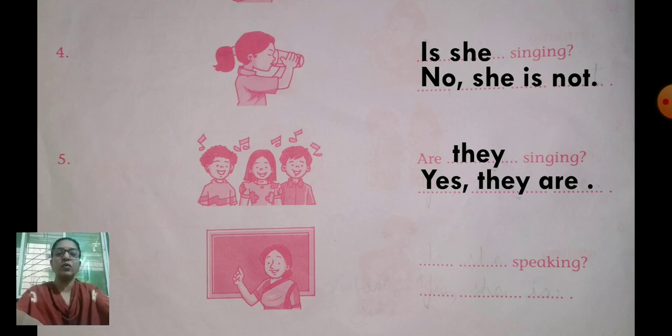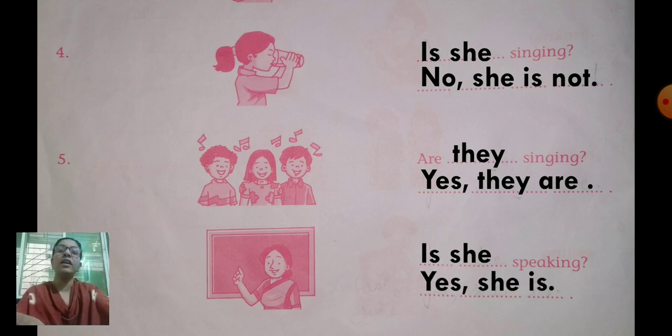Okay. Next one, number 6. Dash dash speaking. First finish the sentence. Now what will you write here in the question? She is a teacher. So what will you use here? Is she speaking? Do we agree that she is speaking? Yes. So how will you answer? Yes, she is.